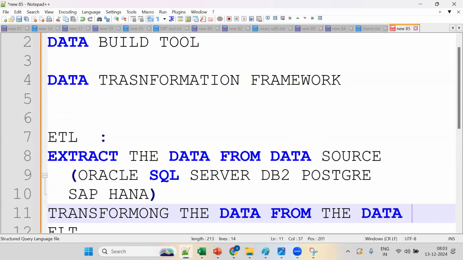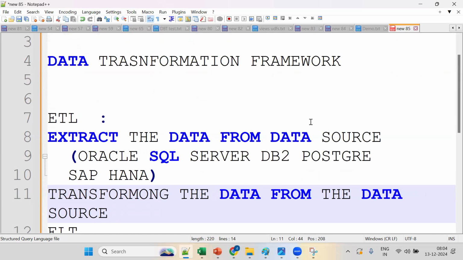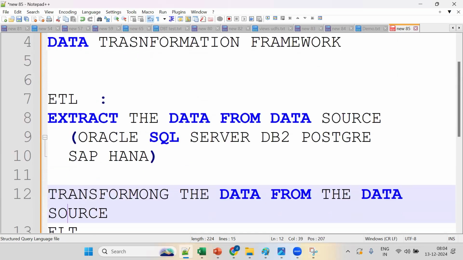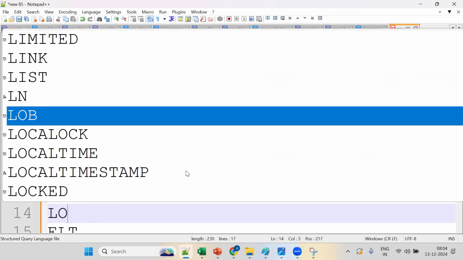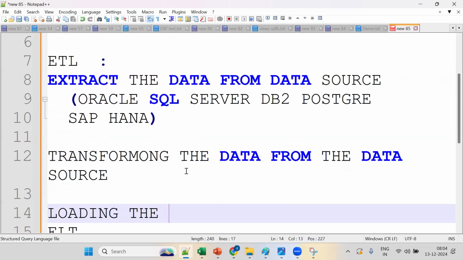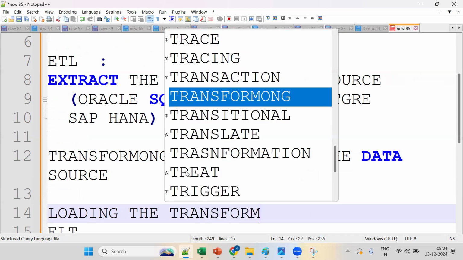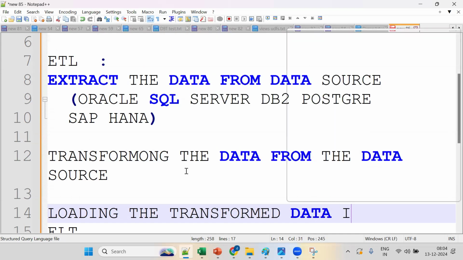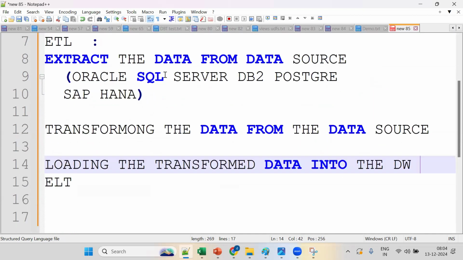Understand this functionality. What is the functionality of E? Extracting data from the data source. Transforming the data from the data source, and what about L? Loading the transformed data into the data warehouse.